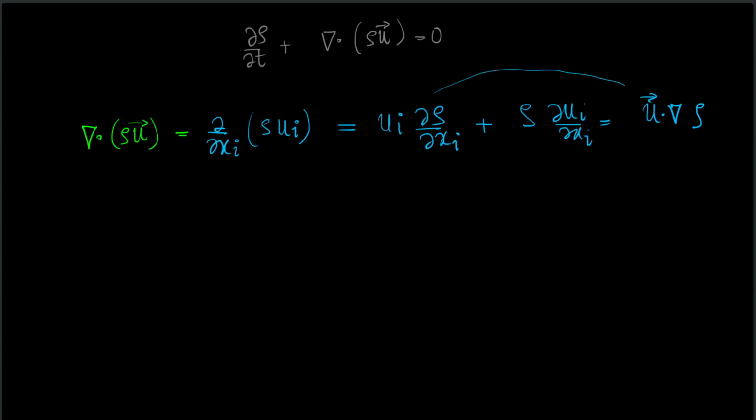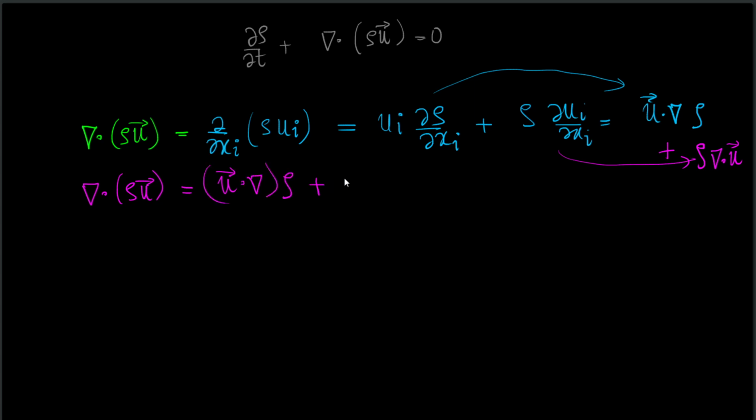And the second term is rho times del ui del xi. What is del ui del xi? It is simply equal to the divergence of the velocity because we have the Einstein summation index notation over here. So we get divergence of rho u is equal to u dot nabla operating on rho plus rho times divergence of the velocity. Just to be clear, u dot nabla is not nabla dot u.